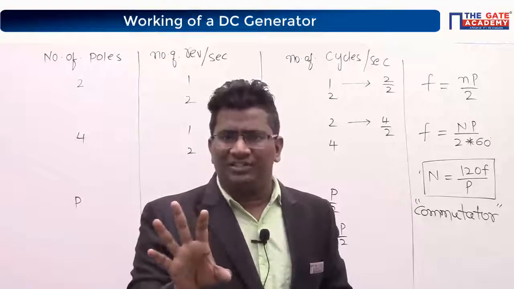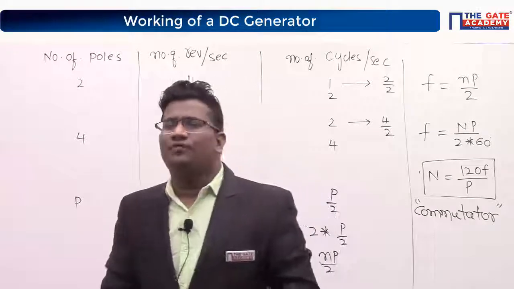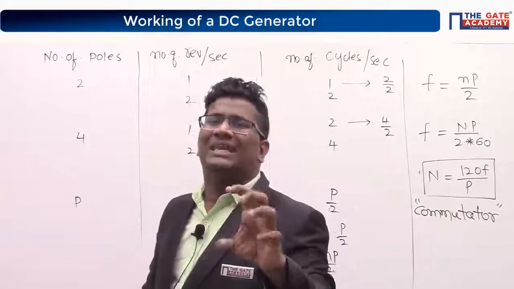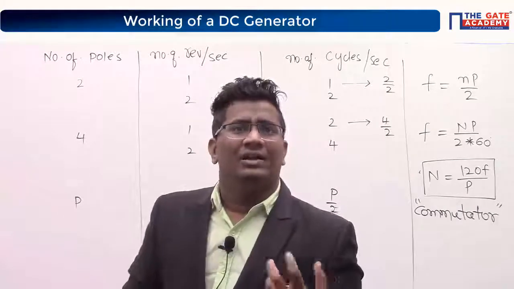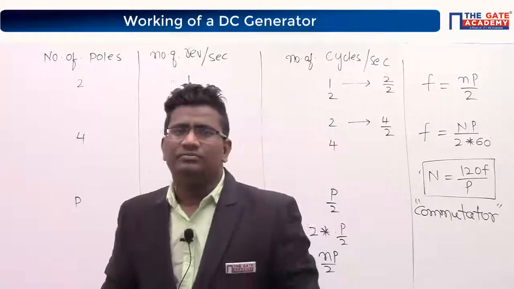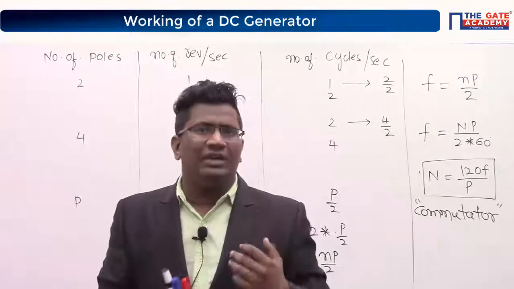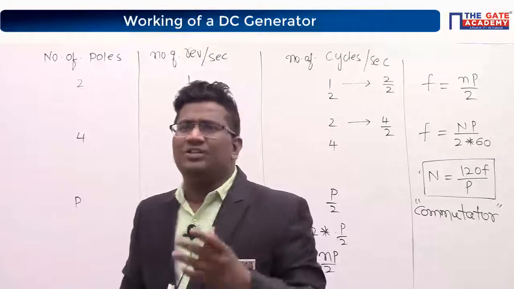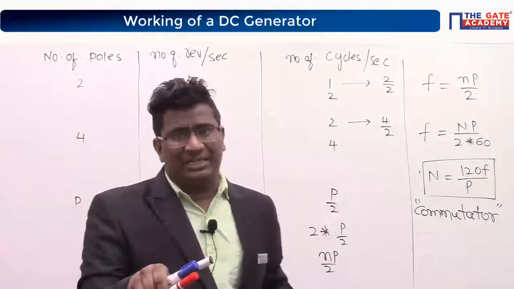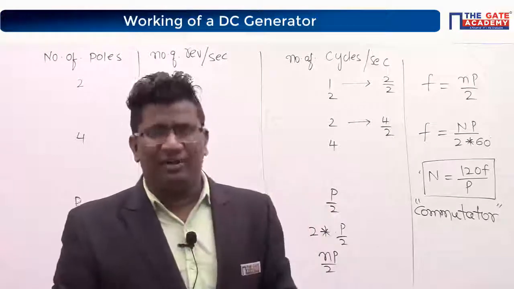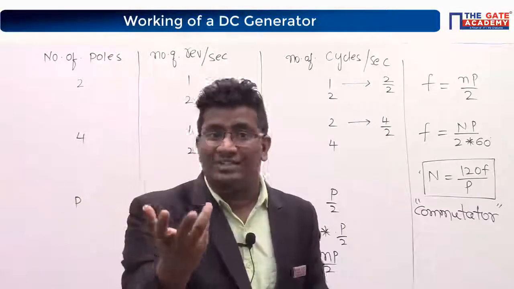Suppose your objective is to collect only AC output, which one will you prefer, a DC generator or an AC generator? If you need alternating current output, it is better to go for an AC generator. Why should I take it from a DC generator? Even though a DC generator can give AC, I won't prefer that because it is difficult. Stator collection is very easy, so that is why we collect from the synchronous generator.